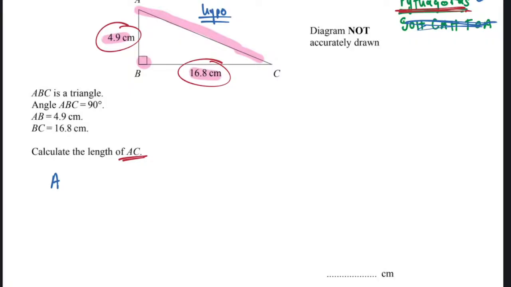Everything is going to be squared, but the hypotenuse should be alone. So you say AC all squared. Then you put the other two sides together, and they'll be adding. So it'll be 4.9 squared plus 16.8 squared. You have done Pythagoras. Well done. I'm proud of you.